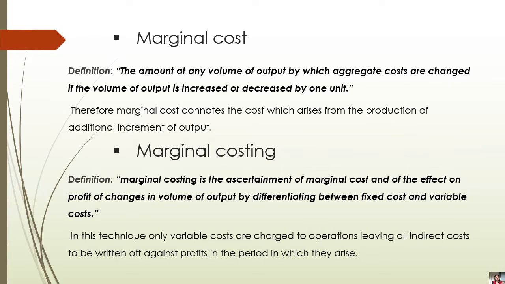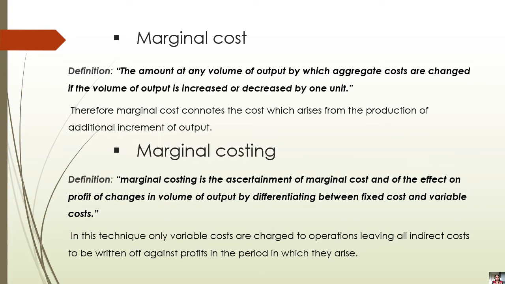Now again let us understand the definition. The amount at any volume of output, for example, I have produced 1000 output, by which aggregate costs are changed. This 1000 cost will change if the volume of output is increased or decreased by 1 unit.